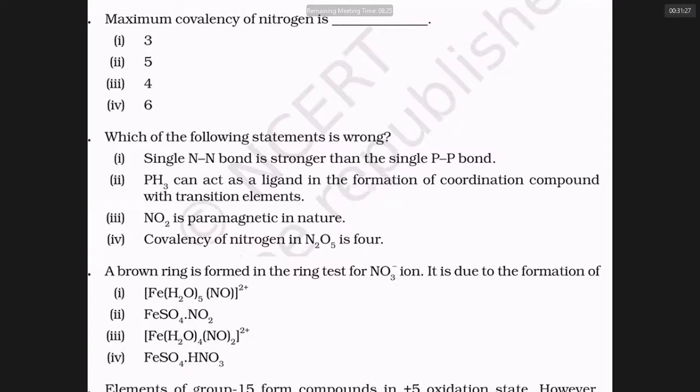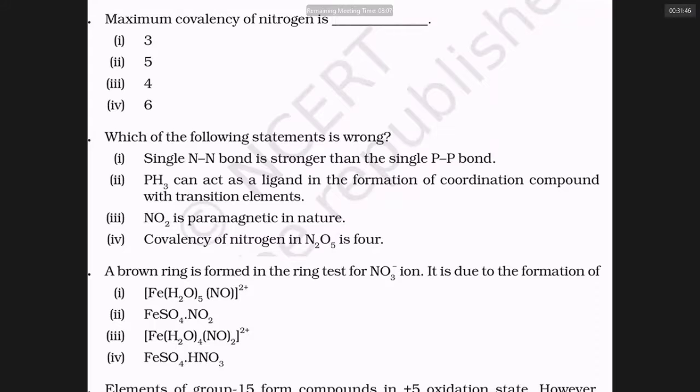And PH3 can act as a ligand in the formation of coordination compounds. It is possible, no, because phosphorus has a lone pair, right? Yes. What about the N-N single bond and P-P single bond, sir? Which is stronger, sir?